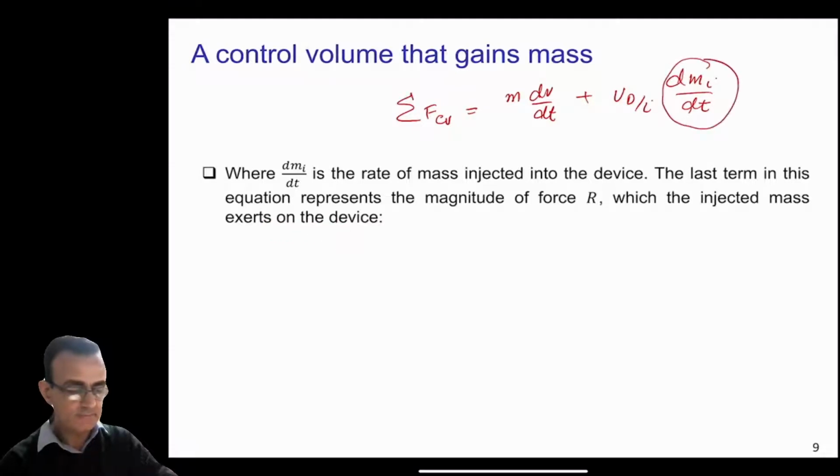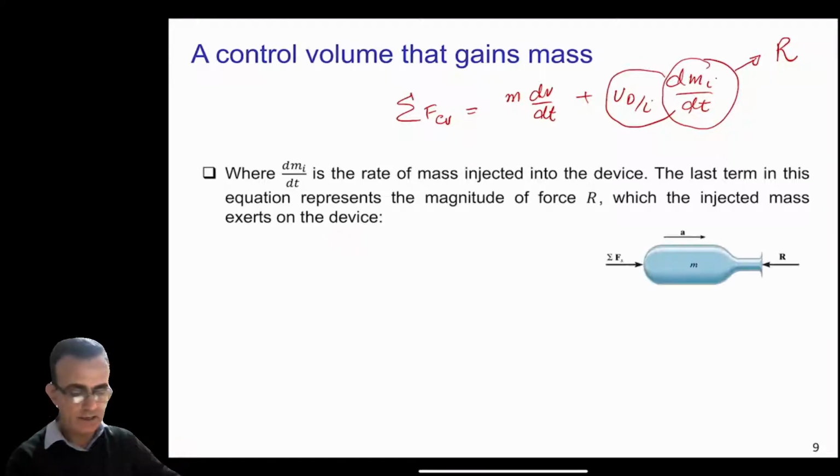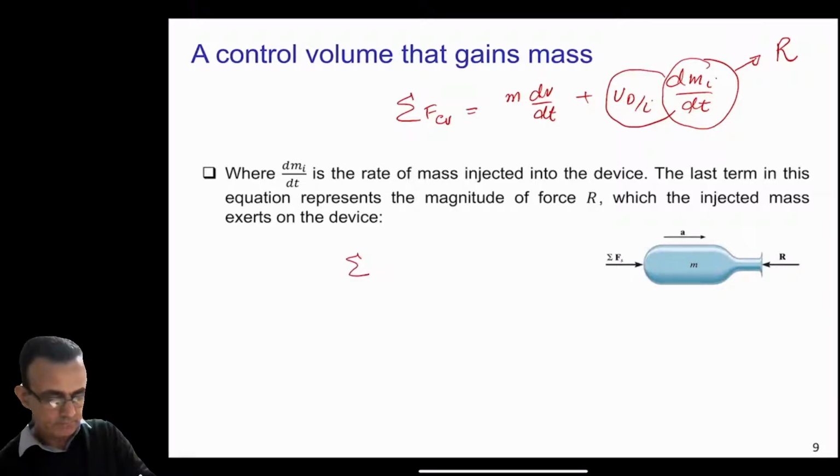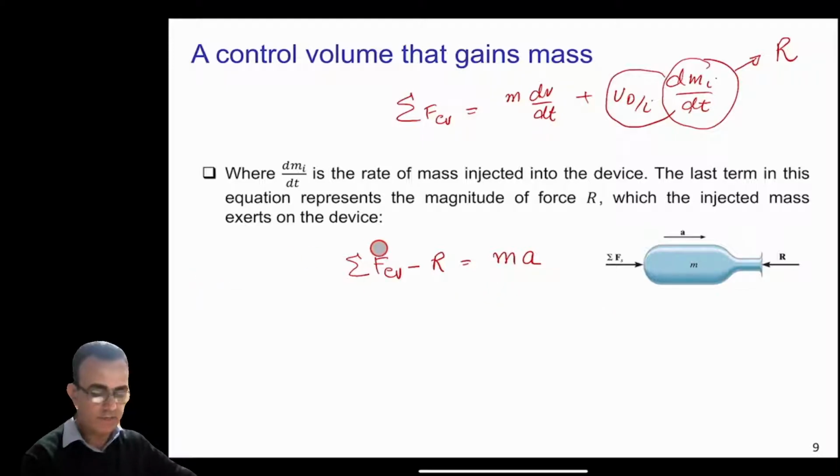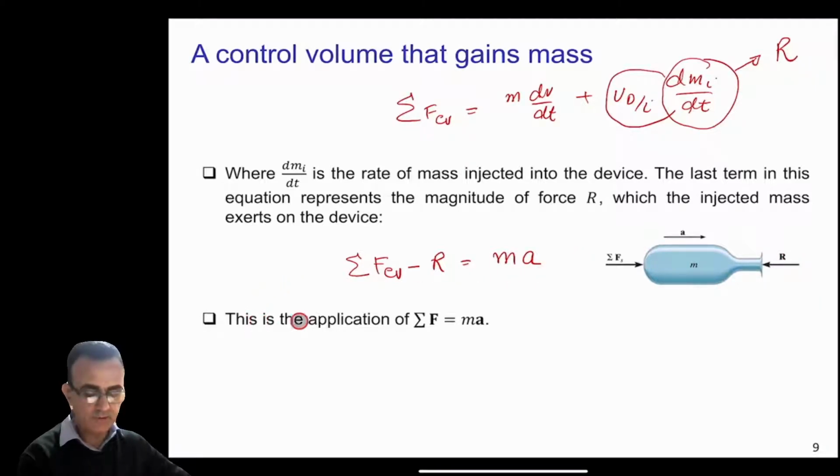This is what we call the retarding force, which you can represent by R. If you move R to the other side, the equation becomes: summation of all the forces minus R equals ma. This is just the application of Newton's second law.